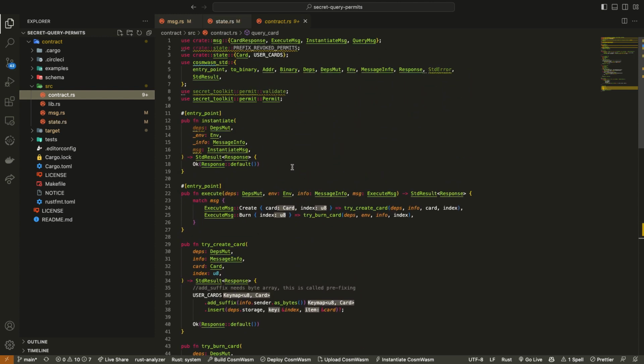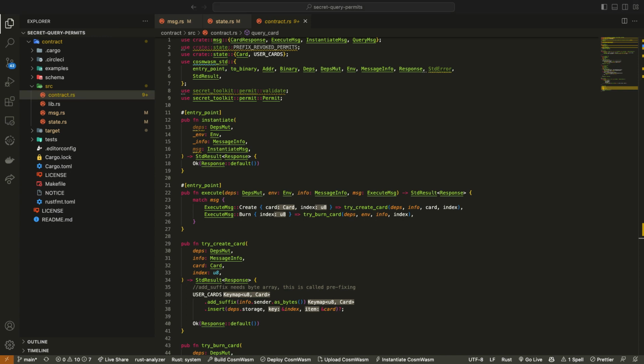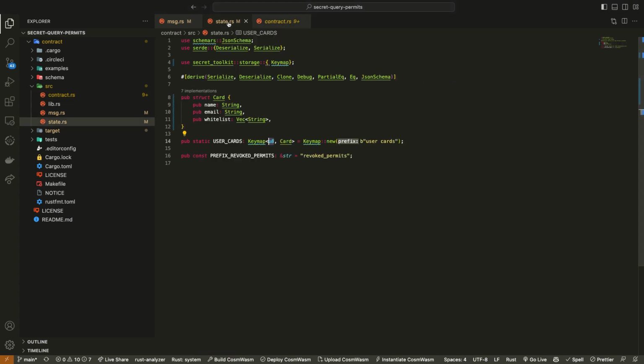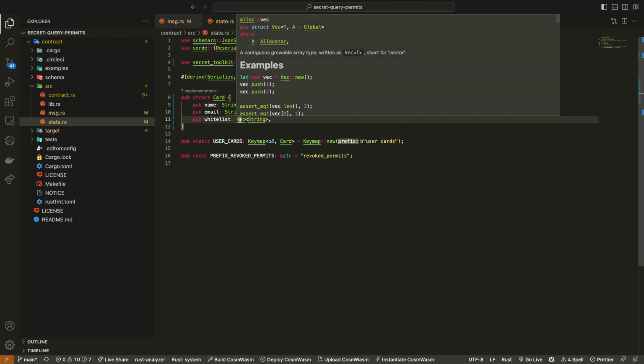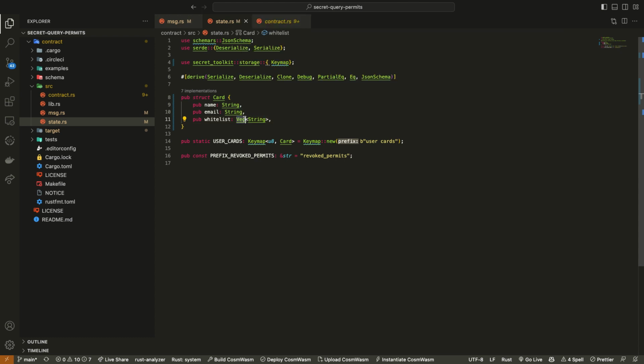Oh, can it accept other data types aside from strings? Yes. Whatever, the sky's the limit. Anything else you wanted to put in there, you'd be good to go. This is actually a vector containing a string as a data type, so this is an array of strings.